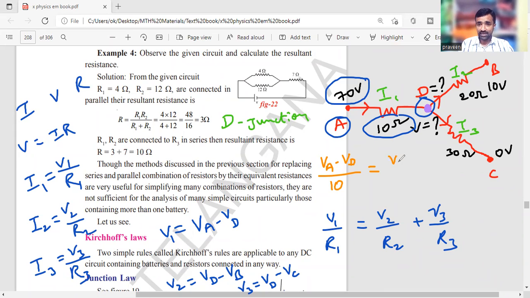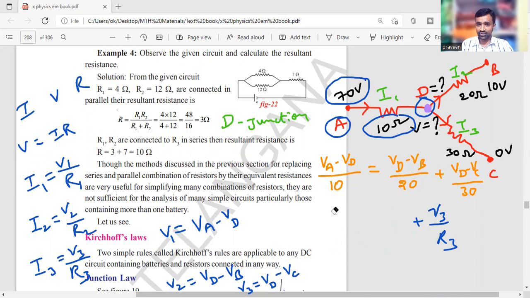Then V2 is equal to VD minus VB divided by the resistance in that branch, 20, plus VD minus VC divided by the resistance given as 30. This is the relation we changed like this: I1 equals I2 plus I3, written as VA minus VD by 10 equals VD minus VB by 20 plus VD minus VC by 30.